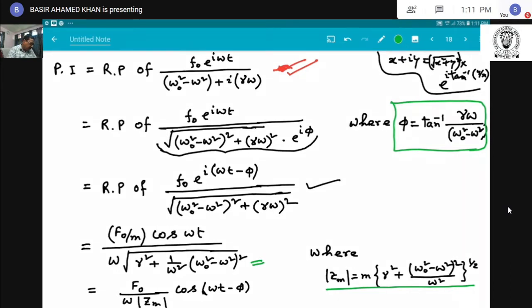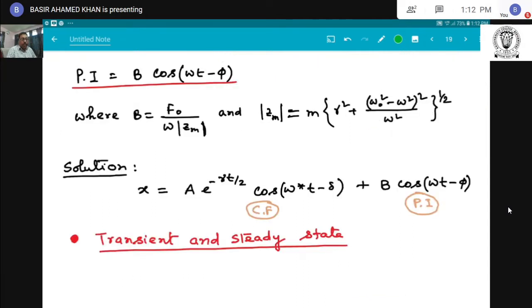So this is the particular integral of the differential equation of forced oscillation.